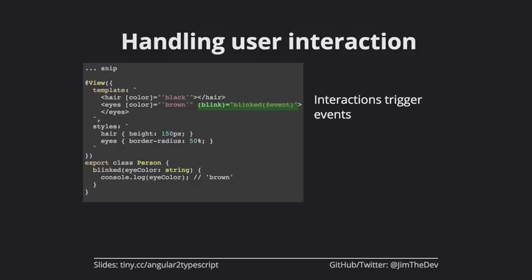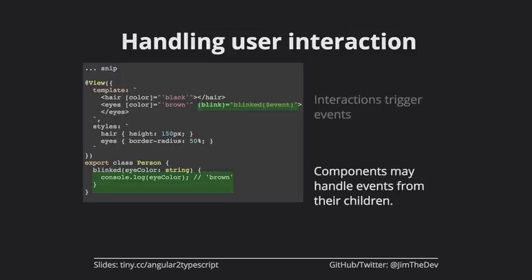What we're saying here is that when the blink event is triggered from the eyes component, I want to run the blinked method in the current class. So we'll look at what this means, but essentially what we're saying is when an eye blinks, run the blinked method and log out the eye color that was passed back from the event.